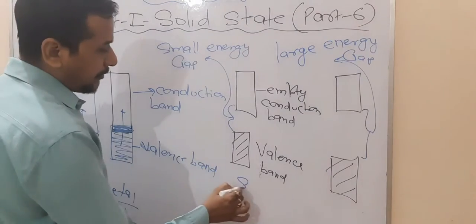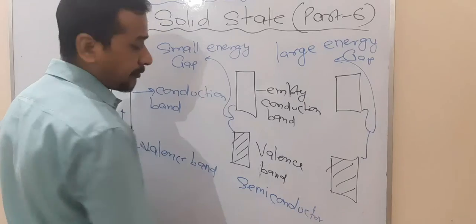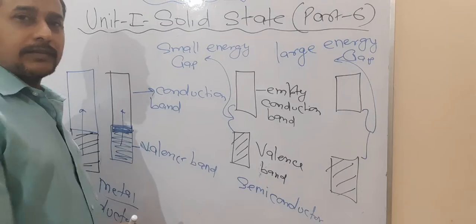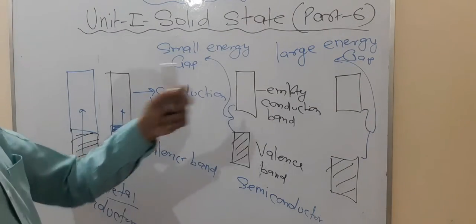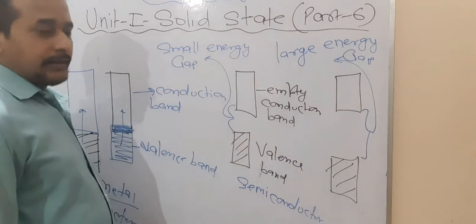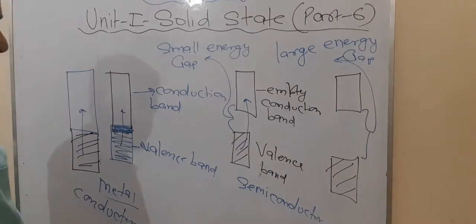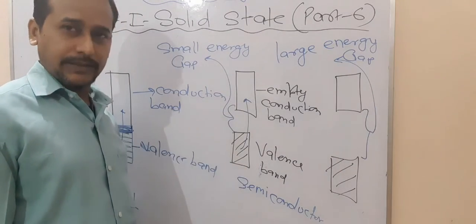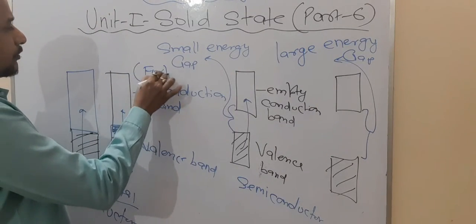Now this is the semiconductor. In case of semiconductor, this type of figure can be given to you so that you can explain on the basis of the figure. This figure belongs to the conductor, this figure belongs to the semiconductor, and this figure belongs to the insulator. So look here, here is a small energy gap. So some electrons may jump from here to here due to the small energy gap. So that's why on increasing the temperature, semiconductors show conductivity. Are you getting this point or not? This energy gap is also known as the forbidden zone.